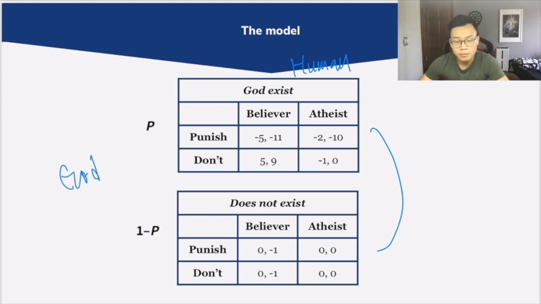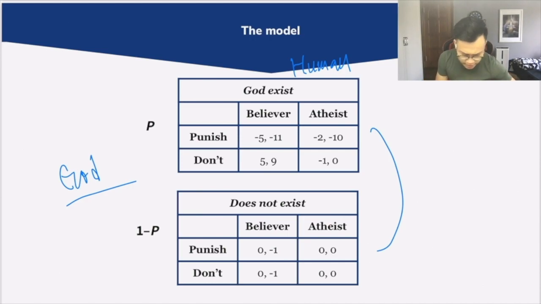So when humans make their strategic decision of whether to be a believer or an atheist, they have incomplete information in the sense that they don't know whether God actually exists or not. Yet they have to somehow come up with a best response in order to maximize their utility. However, God has perfect information and knows exactly whether God actually exists or not.